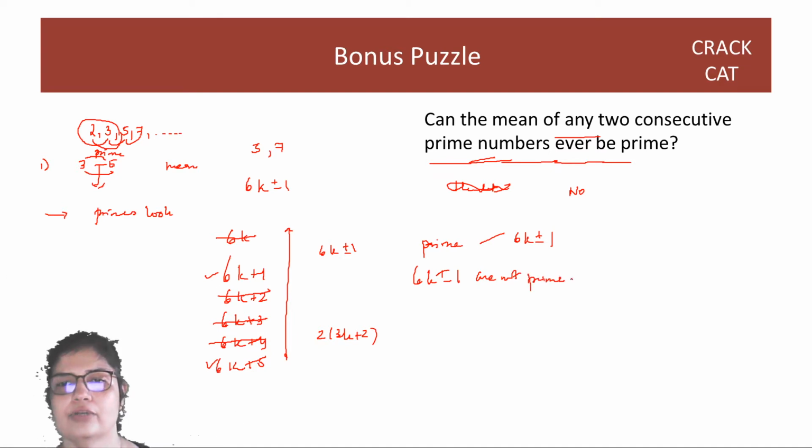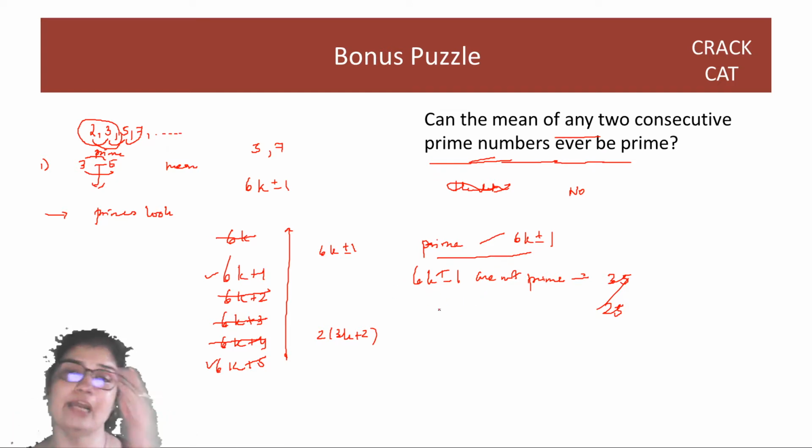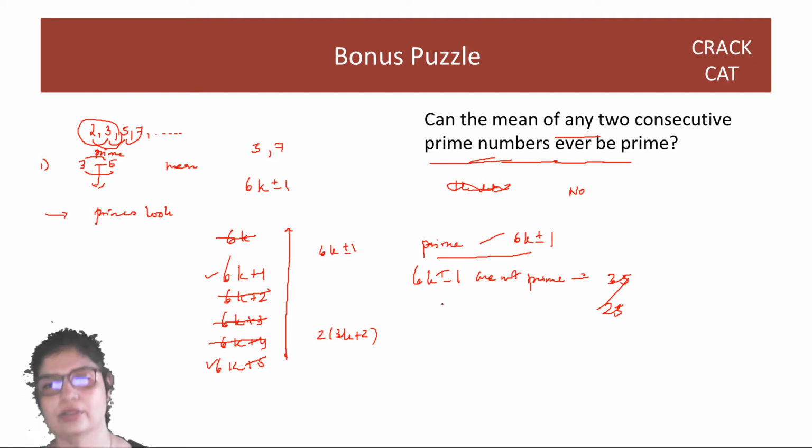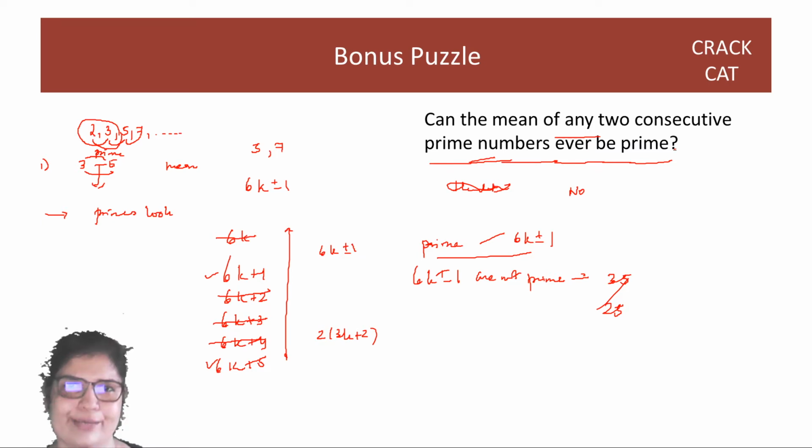For instance, 35 is not prime. 25 is not prime. But all prime numbers follow this pattern from 5 onwards. So this is just some extra information. It will help you for some CAT number theory question. But to answer this question, this is really a very easy question. Your mean will come between two consecutive prime numbers, and that mean cannot be prime because between the two there is no prime.